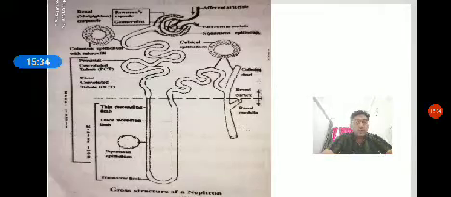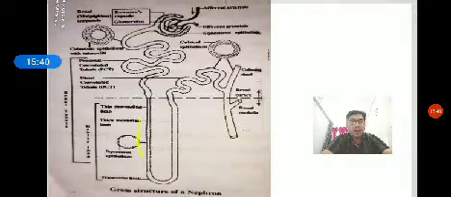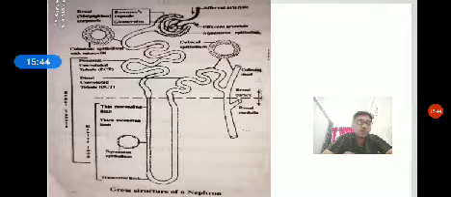Then is the loop of Henle. It is a narrow U-shaped tube connecting the proximal convoluted tubule and the distal convoluted tubule. It has descending and ascending limbs which are important in the concentration of urine.